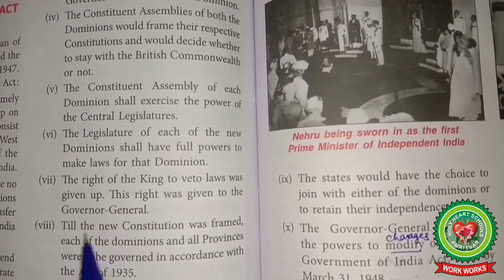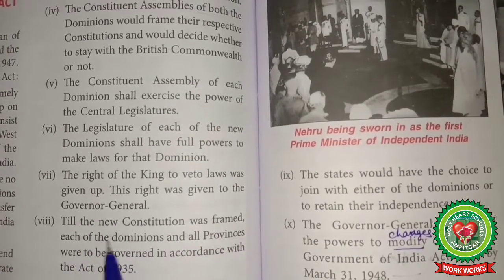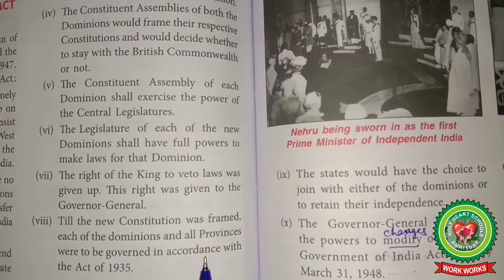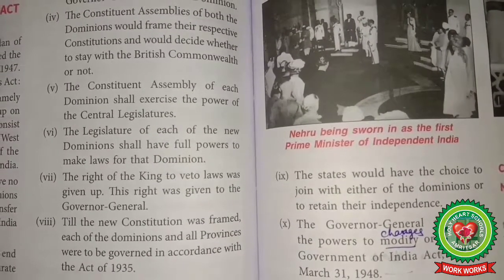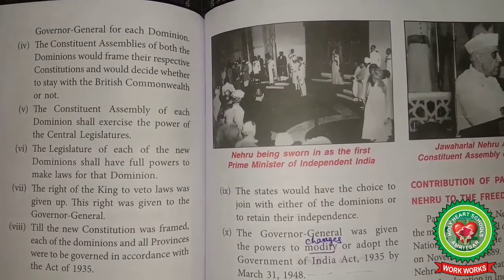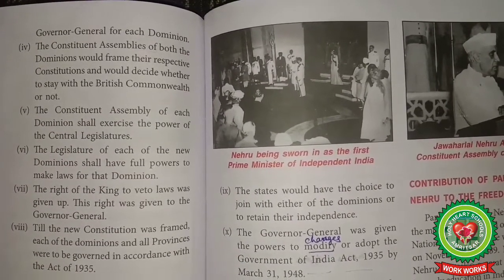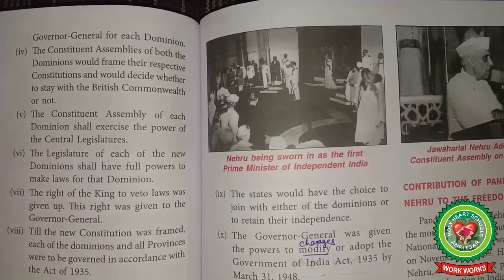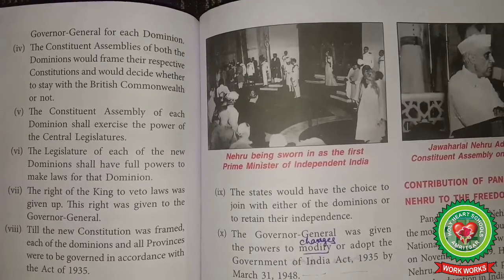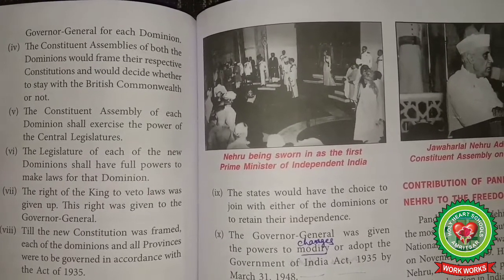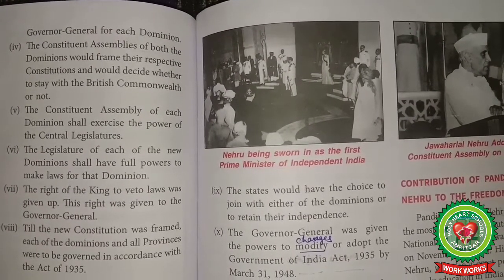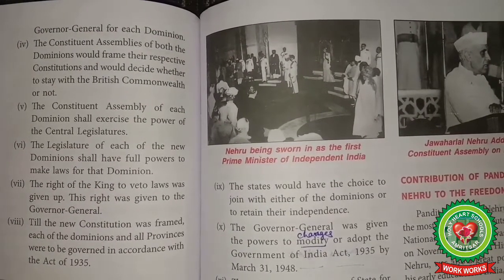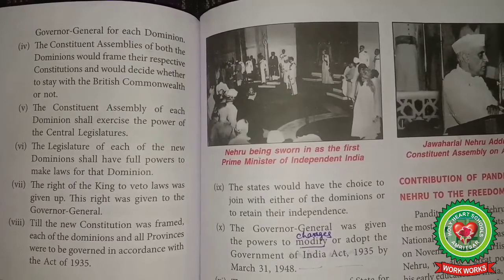Number 8. Till the new constitution was framed, each of the dominions and all provinces were to be governed in accordance with the Act of 1935. The Act of 1935. The Government of India Act 1935 was an act of the Parliament of the United Kingdom. In this act, abolition of provincial diarchy and introduction of diarchy at centre, and provision for an all India federation with British India territories and princely states.